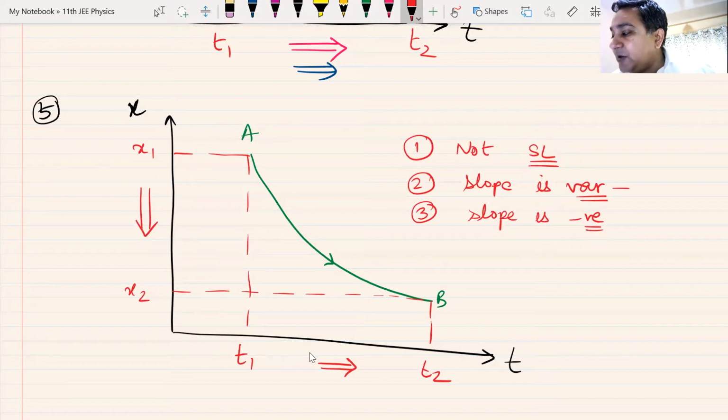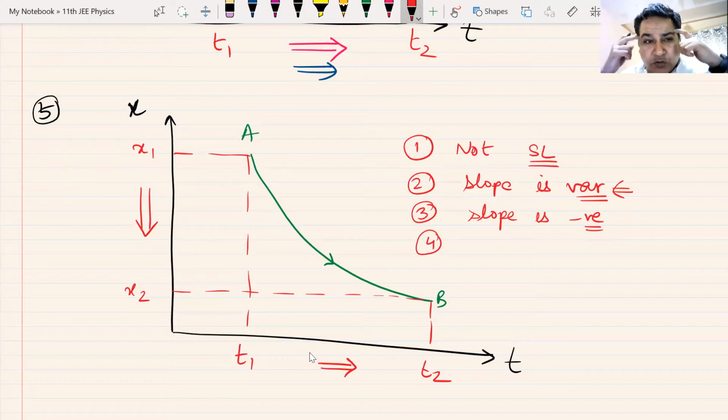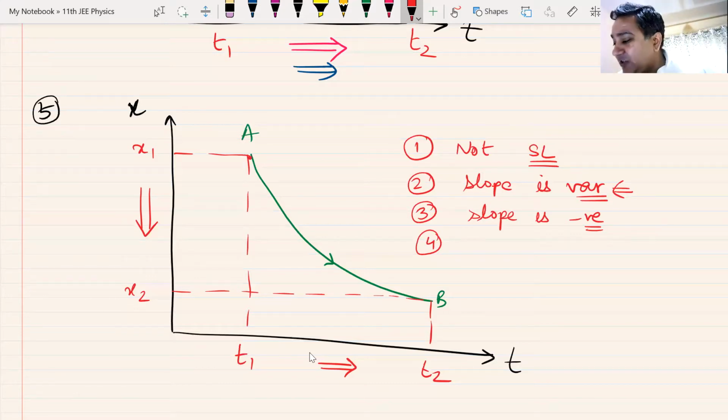Now slope is variable. So slope must be increasing or decreasing. Common sense. Slope is decreasing. Yes, correct, beta. Here it is very steep, but here it is very flat. So the slope is decreasing. Very nice, everyone.